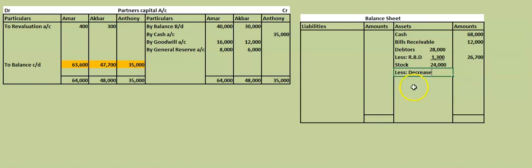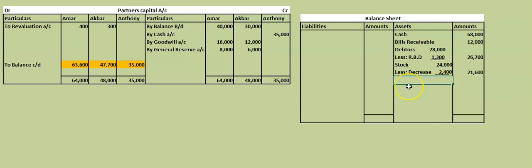How much is the decrease? 2,400. This 2,400 should be subtracted from 24,000. How much is that then? You get 21,600.